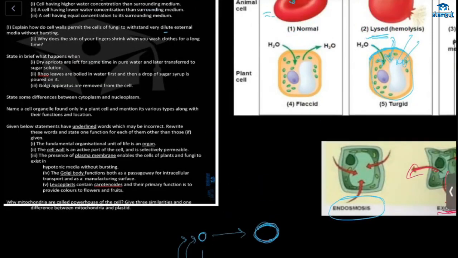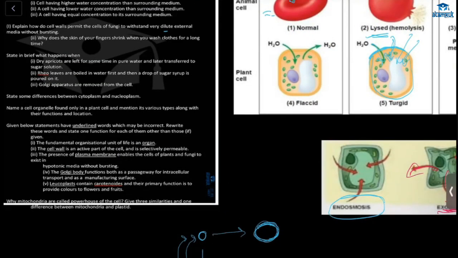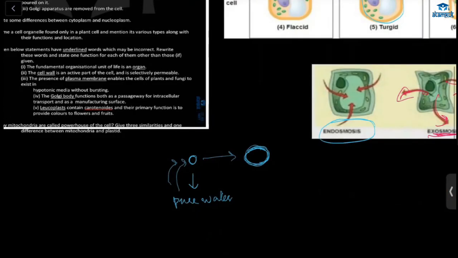Next, what they are telling there is that it is later transferred to sugar solution. Sugar solution has less concentration of water, right? So what will happen here? The water inside will move out, right? Yes, ma'am. So again here it will shrink. Understood? Yes, ma'am.